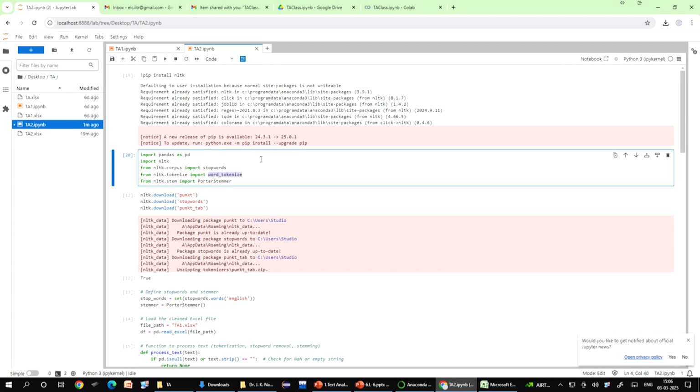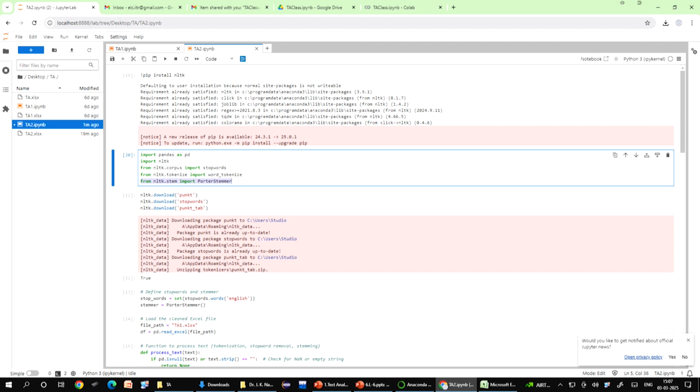Now, let us look at the next line. The next line says from nltk.stem import PorterStemmer. So, we are asking the machine to import the library PorterStemmer. Now, if you remember, what is stemming?